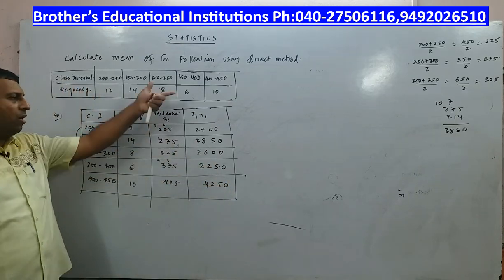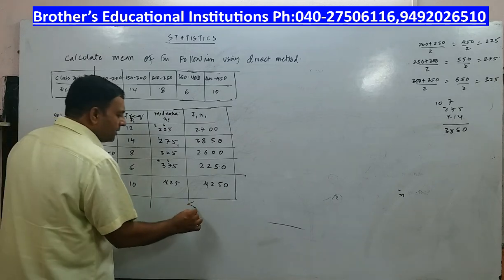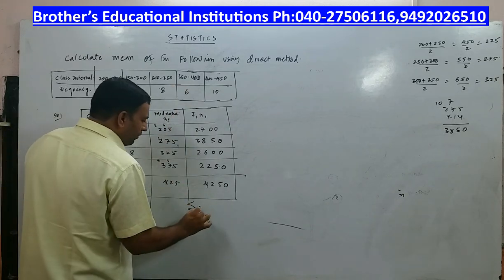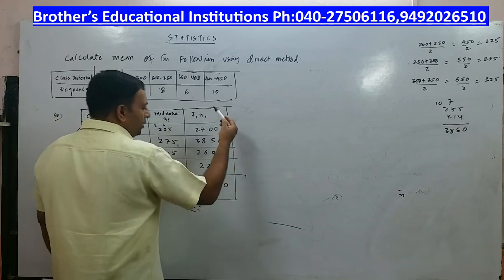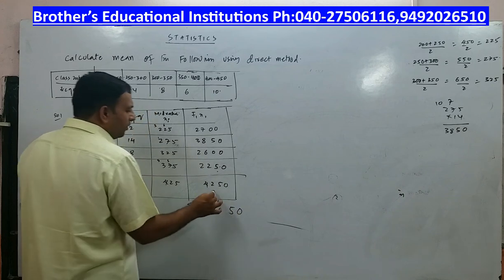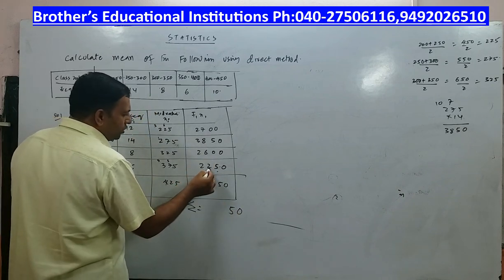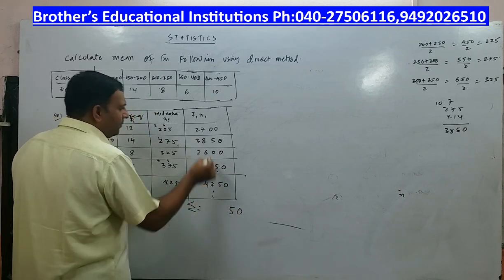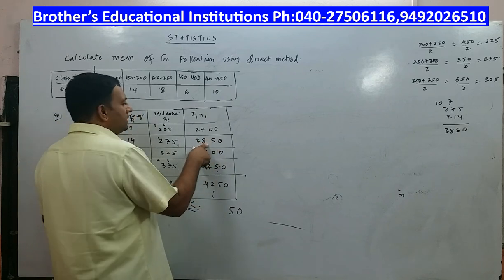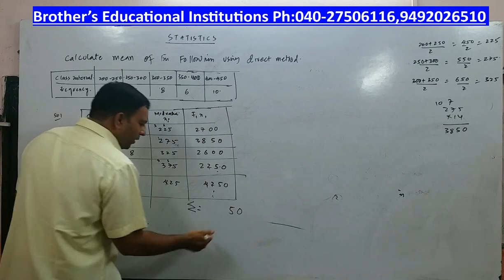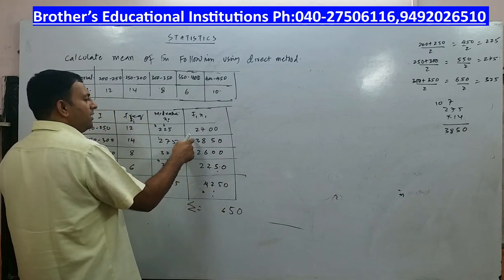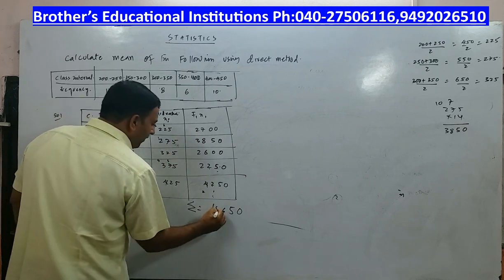Now once you get all these things, I have to do addition. The addition symbol is sigma. Sigma means summation of all. I need to add 0 plus 0, everywhere it is 0. 5 plus 5 is 10, 10 plus 5 is 15, 5, 1 carry. 6 plus 2 is 8, plus 2 is 10, plus 1 is 11, plus 8 is 19, plus 7 is 26. 6, 2 carry. Then up to 15. It is 15650.